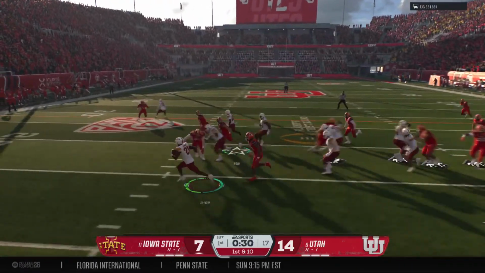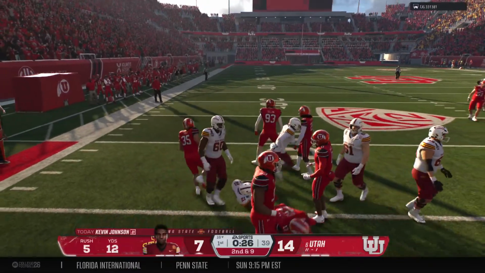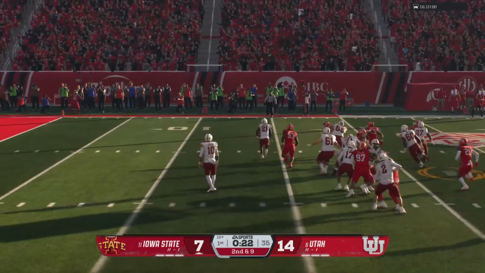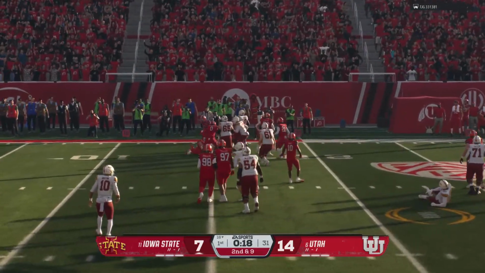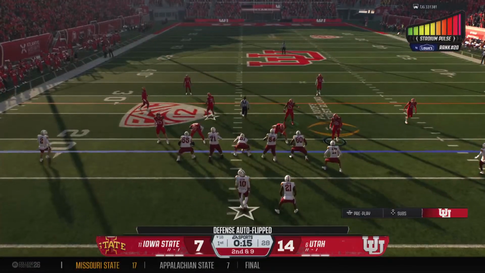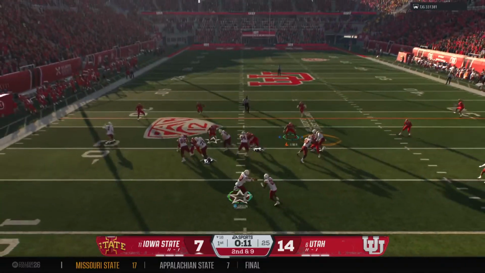Keep it on the ground. There's the handoff. And this one goes nowhere. Lucky to get back to the line of scrimmage. I mean, Chris, you have to admire this offense. They continue to try to sprinkle in the run game, even though it's not been able to really get established. But they're not just becoming one-dimensional. You got to respect that, and hopefully at some point it'll pay off.